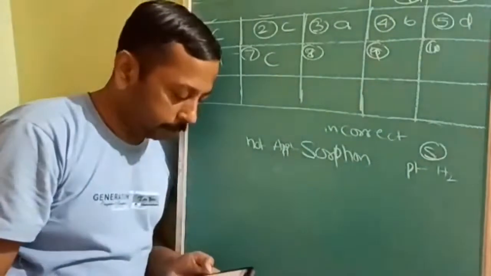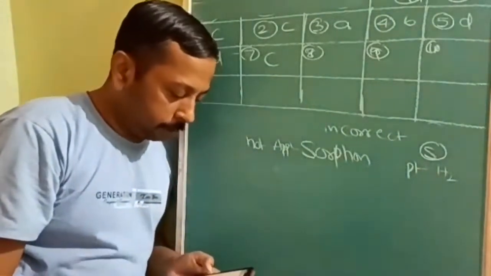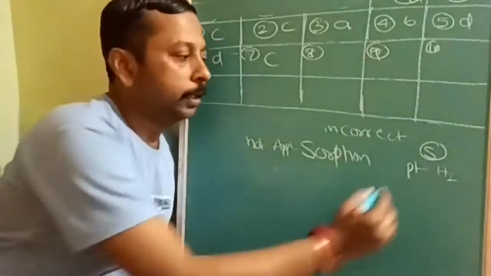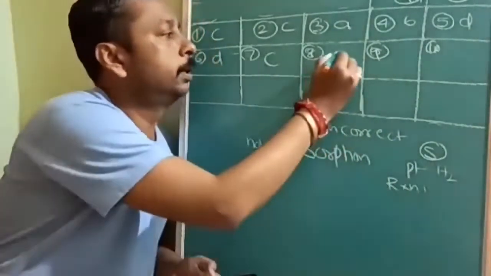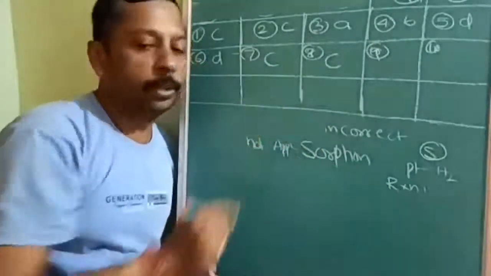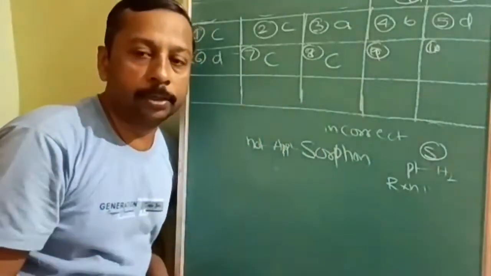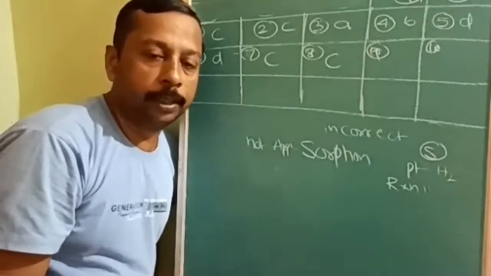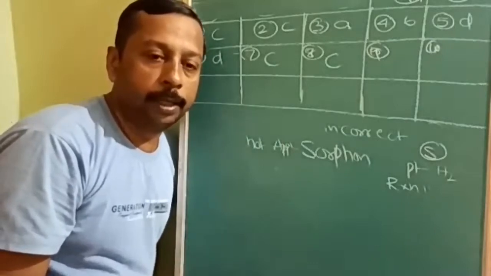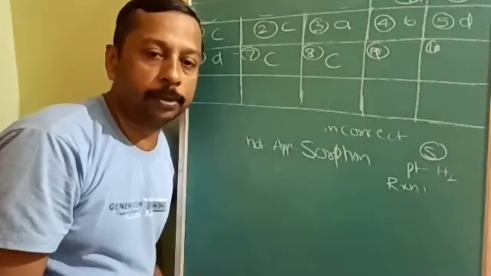That is also correct. Homogeneous catalysis is reaction intermediate theory. That's why this is the not application. Homogeneous catalysis is not an application of adsorption. It does not involve any adsorption. It involves only an intermediate complex with lowest possible energy.